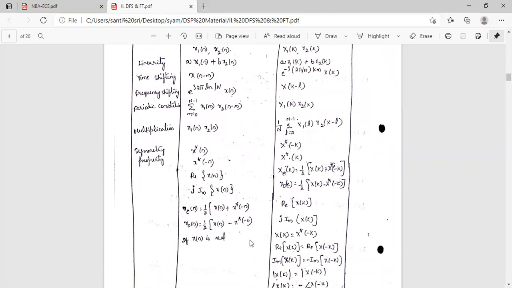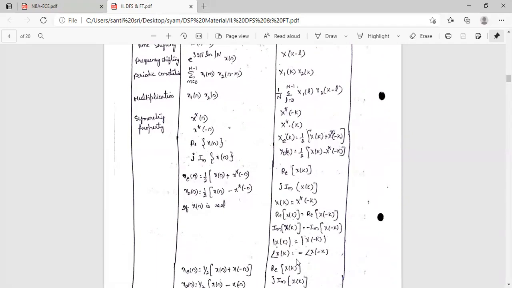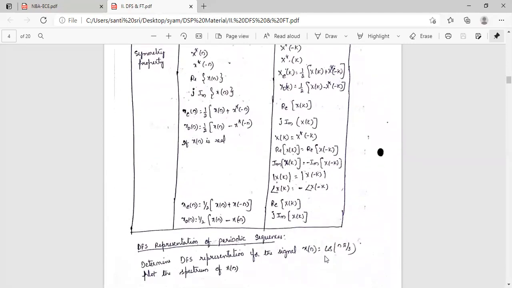If x of n is real, then X of k equals X star of minus k. The real part of X of k is the real part of X of minus k. The imaginary part of X of k is minus the imaginary part of X of minus k. Mod X of k is mod X of minus k. Angle X of k is minus angle X of minus k. Then the even part of x of n, half of x of n plus x of minus n, will become the real part of X of k. The odd part, half of x of n minus x of minus n, will become the imaginary part of X of k. These are all the properties of our discrete Fourier series.